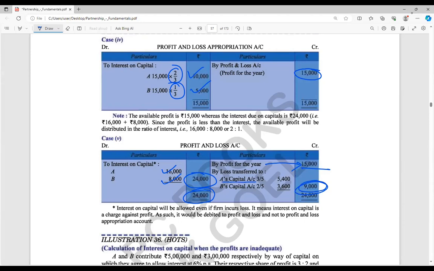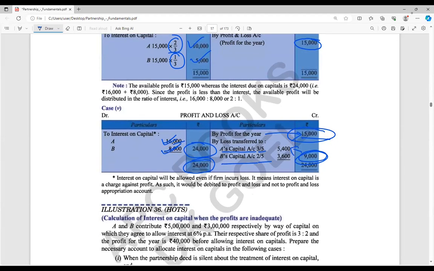And this loss will be distributed among the partners. So A's capital account 3 by 5, B's capital account 2 by 5. Got the point? Indirectly they are only getting this amount, but even after getting this, by giving up this 15,000, some losses actually arise. So indirectly from that amount only they are giving this amount to the firm. Clear the point? Any doubt up to this?